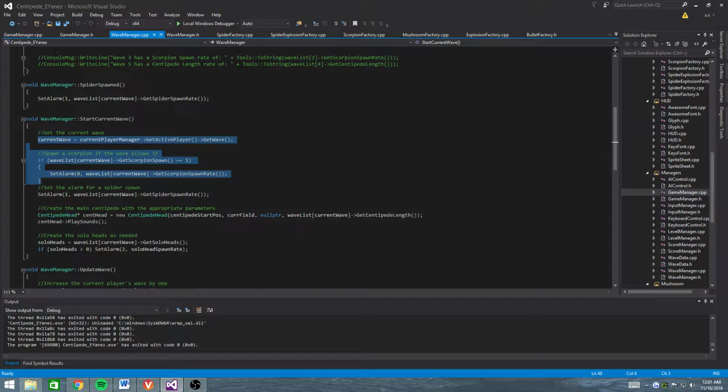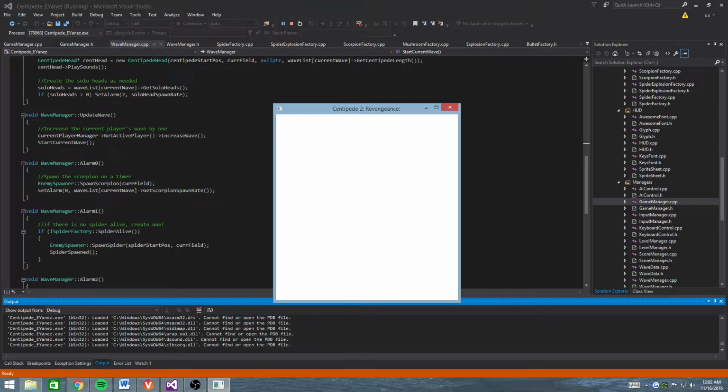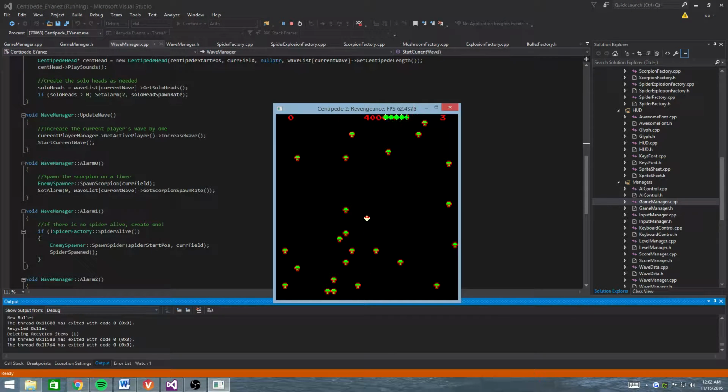And then it'll start the wave again, which is the same game loop. So using that new wave, it'll spawn a scorpion if it has to, spider, scorpion, scorpion, spider, centipede, and solo heads. And since I don't think I went over this too well, I'll show this again. So no solo heads, 4 segments for this first one. This will be 5 segments and 1 solo head.